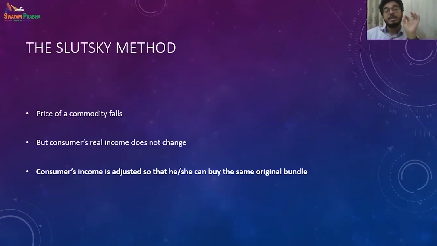So it should incorporate the first original combination of X and Y, right? Again, I repeat, in the Hicksian demand curve, they are just trying to get the same satisfaction. The satisfaction remains the same and the combination was changing, right? Varying. Here, the combination is not varying.